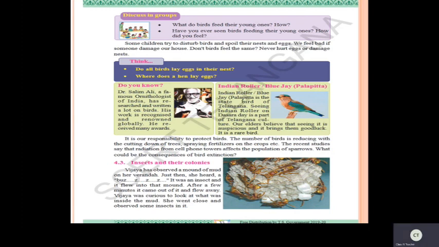So we are killing the birds, we are spoiling nature, children. We have to reduce all these things. We should bring awareness to the people. First, we should stop cutting down trees and spraying fertilizers on the crops. And we have to reduce the usage of cell phones.